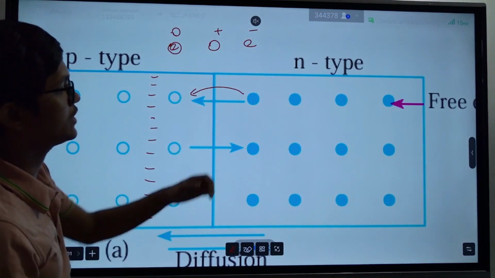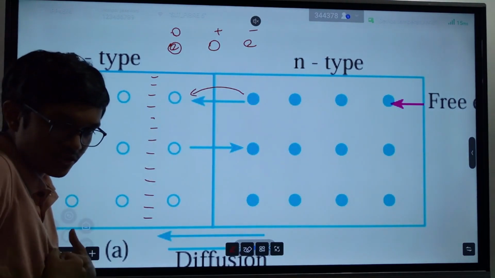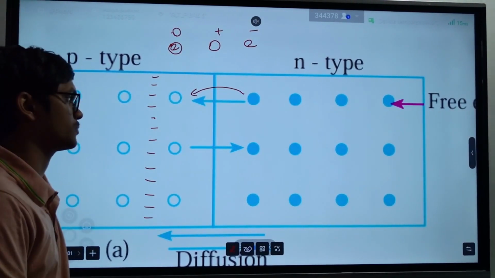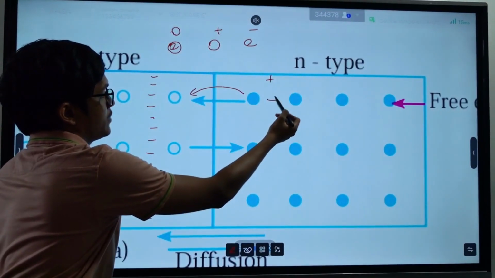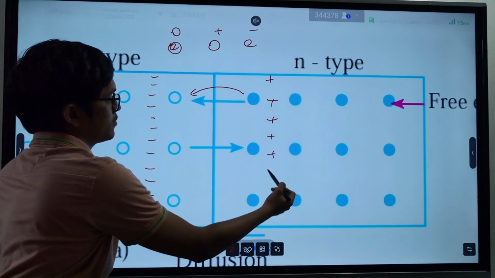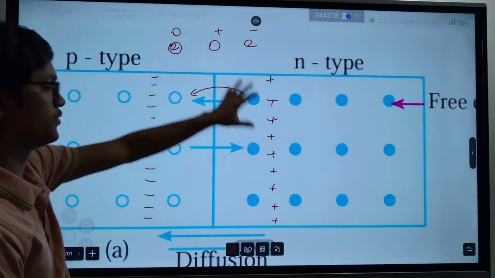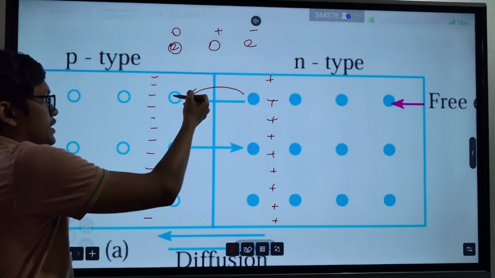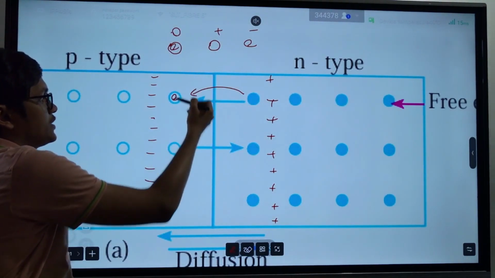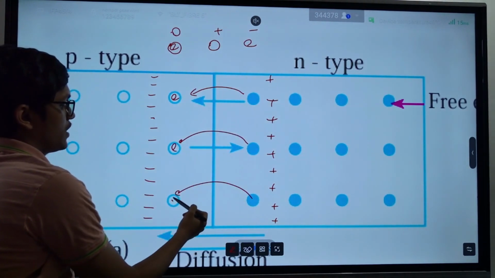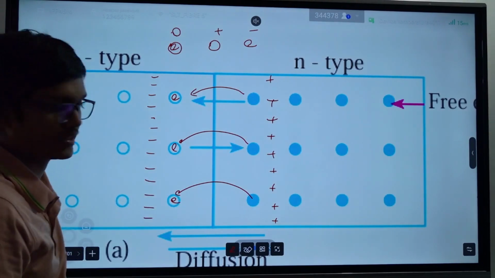And since this side loses electrons, its negative charges go away and positive charges enter the system. So this side becomes positive, little by little. And in this area, electrons and holes get together, and what happens is they become neutralized.